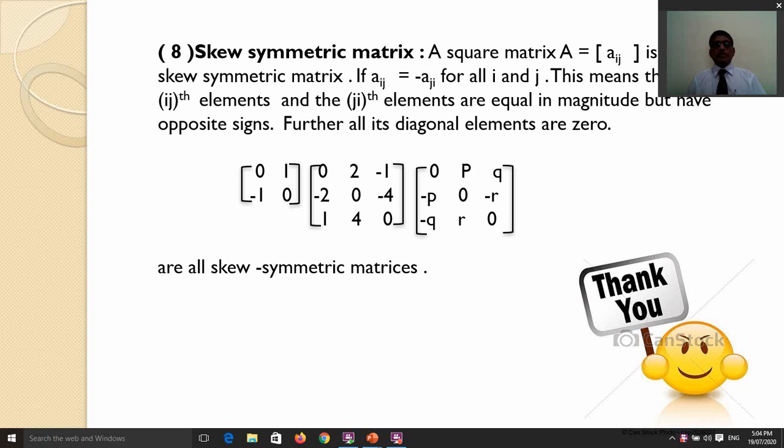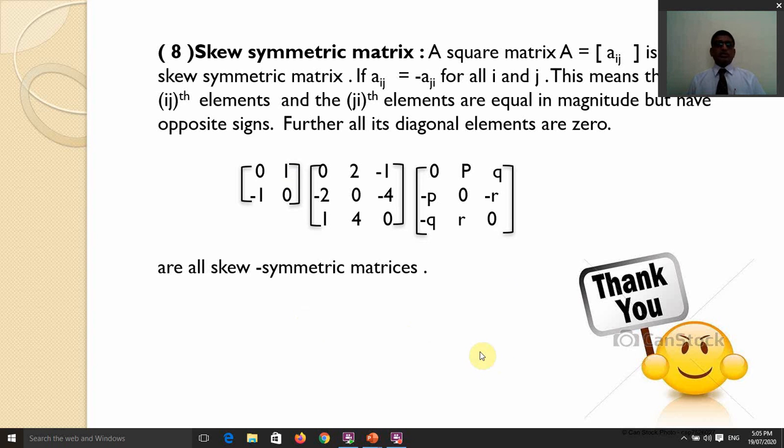In this example, -1 and the opposite element is +1. So this is known as a skew symmetric matrix. And this is another example of a skew symmetric matrix.